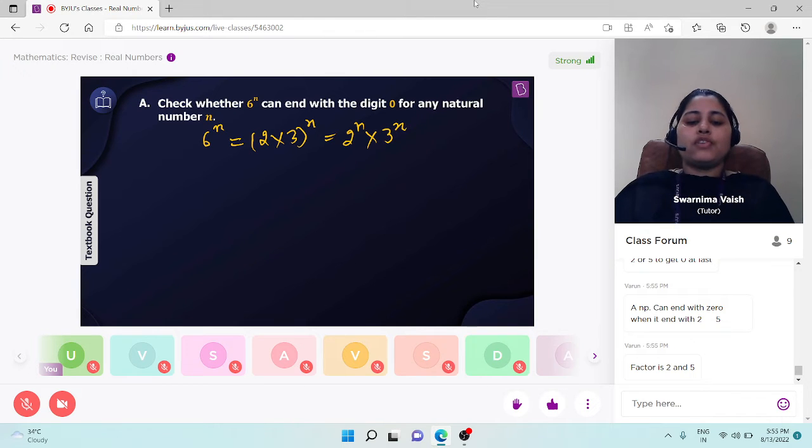Students, only 5 is sufficient also. We know that any number, if it ends with 0, means it is divisible by 5 in each and every case. So if we say that this number ends with 0, it means it will be divisible by 5. But here it has factors of 2 and 3 only. And 2 and 3 both can't be divisible by 5.